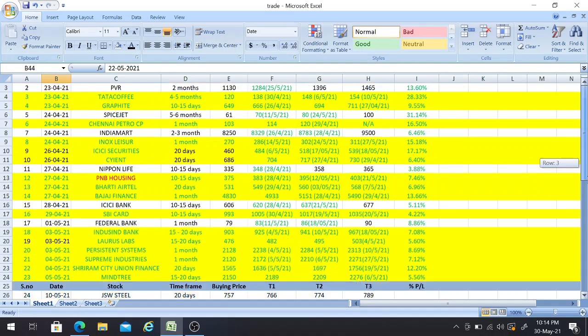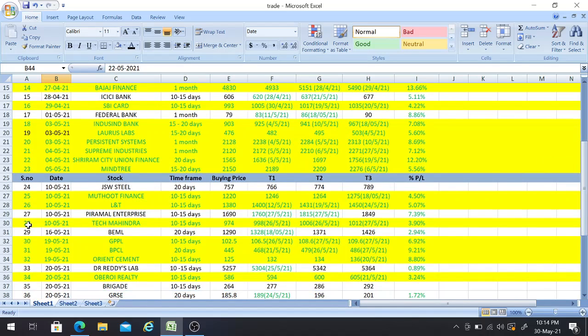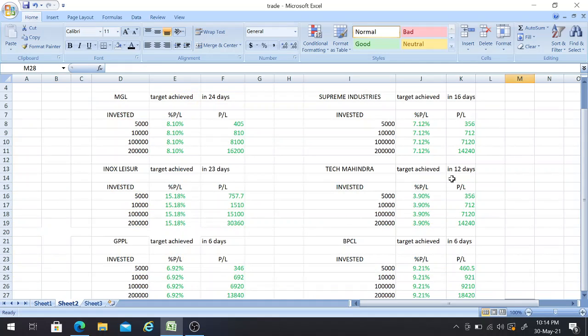So I have given the buy call for this stock on 10th of this month with a time frame of 10 to 15 days, with a buying price of 974 and a third target of 1,012 rupees. And we achieved this target on 27th of this month, getting us a return of 3.90%. So we achieved this target in 12 days.